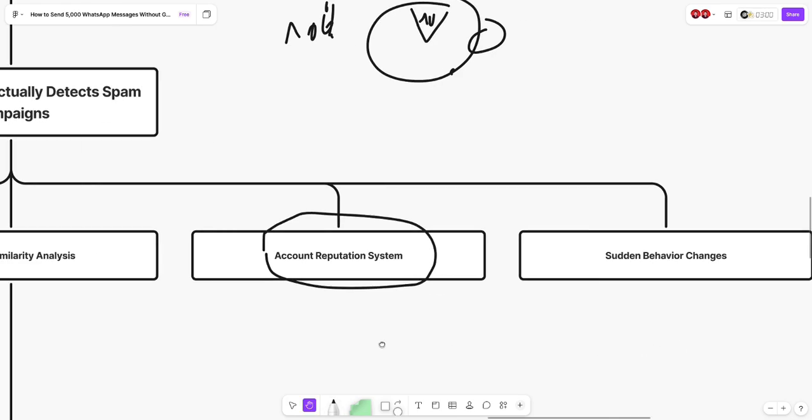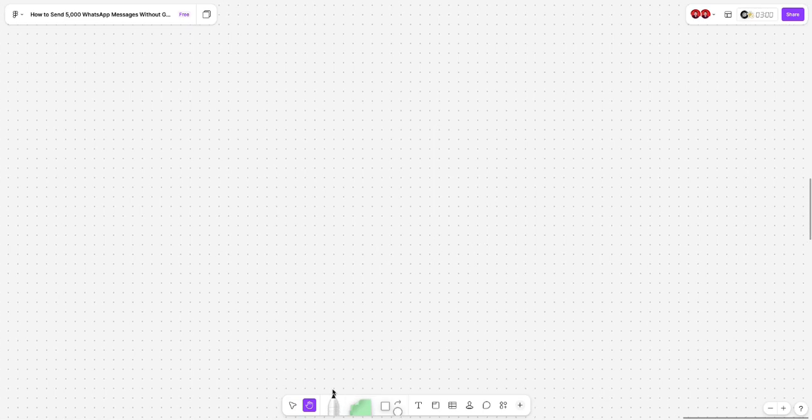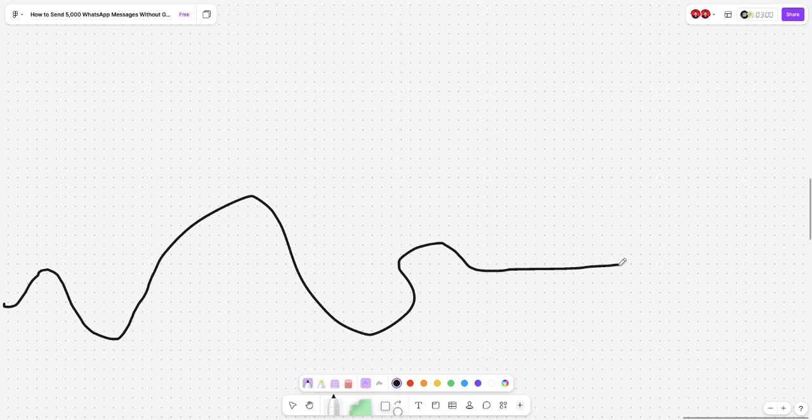Okay, last but not least, sudden behavior changes. This is important, because I see a lot of people say, I'm using everything correctly, I'm working legally. But they don't know that every WhatsApp number has a pattern. For example, in the last 6 months, this was your number's pattern: you send a lot of messages, you cool down, you send a lot of messages, you cool down, you send, you calm down, you send. So this is your pattern, right?